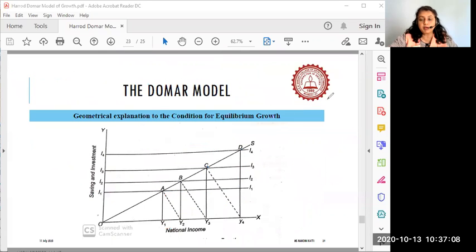I hope you have understood this diagram, class, right? Clear? Shall we move ahead? Yes, ma'am. Okay, what about others? Should we move ahead? Yes, ma'am.